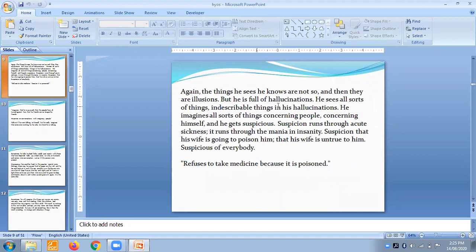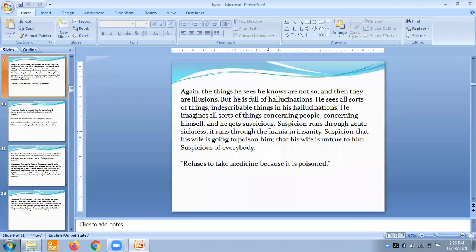But he is full of hallucination, he sees all sorts of things, indescribable things in his hallucination. He imagines all sorts of things concerning people, concerning himself. He gets suspicious. Now suspiciousness is the main trait of Hyoscyamus. If there is no suspiciousness in the patient, you cannot prescribe Hyoscyamus. The suspicious trait should be there in the patient so that you can prescribe Hyoscyamus, otherwise you cannot.